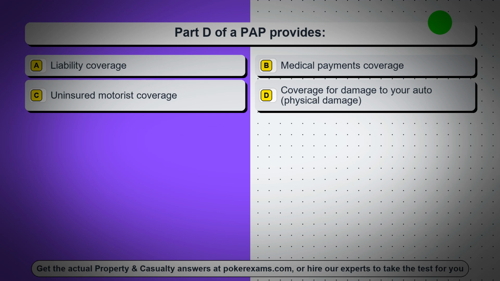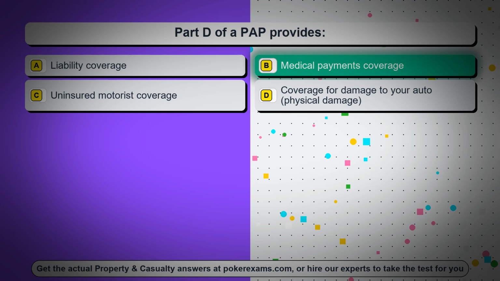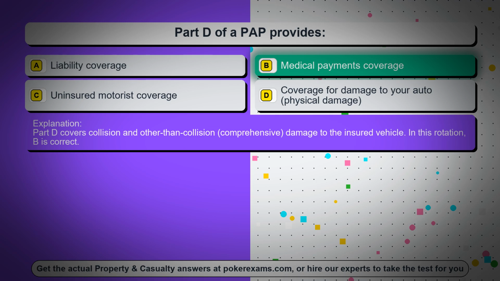Question 1. Part D of a PAP provides Option A. Liability coverage. Option B. Medical payments coverage. Option C. Uninsured motorist coverage. Option D. Coverage for damage to your auto, physical damage. The correct answer is Option B. Medical payments coverage. Part D covers collision and other than collision, comprehensive, damage to the insured vehicle. In this rotation, B is correct.